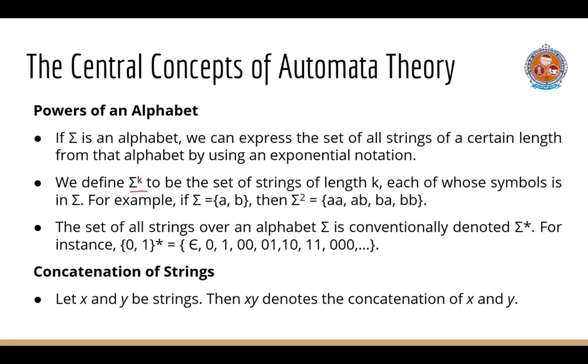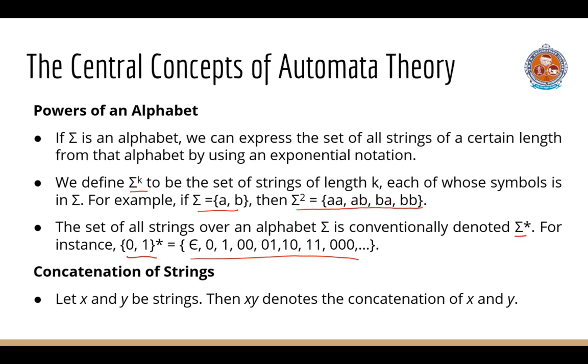For example, if sigma equals {a, b}, then sigma squared is equal to {aa, ab, ba, bb}. The set of all strings for an alphabet sigma is conventionally denoted by sigma star. For instance, {0, 1} star is equal to {epsilon, 0, 1, 00, 01, and so on}. That is nothing but the set of all binary strings.